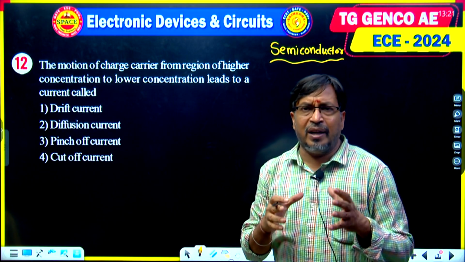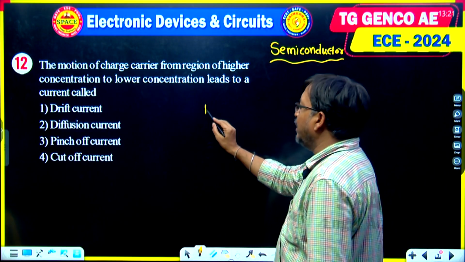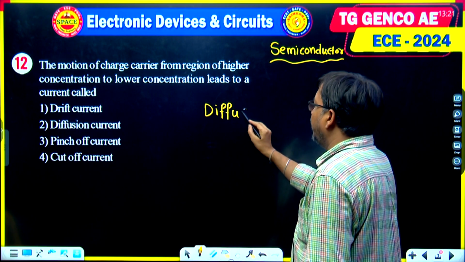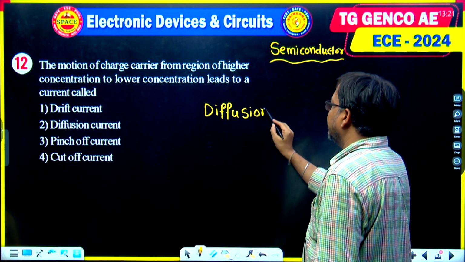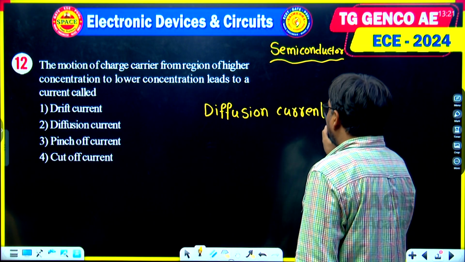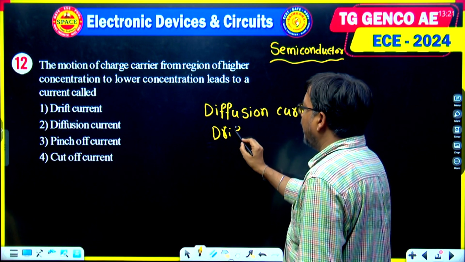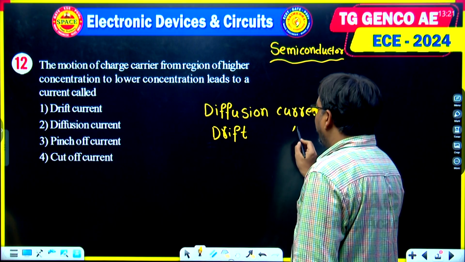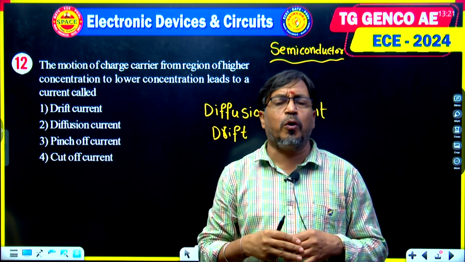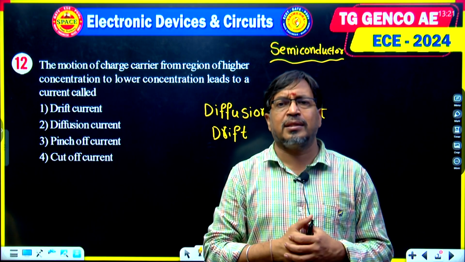Students, here we are discussing two types of currents in semiconductor theory. One is diffusion current, another is drift current. Diffusion current is considered due to non-uniform doping, that is, higher concentration to lower concentration.